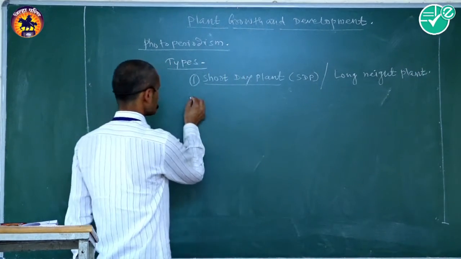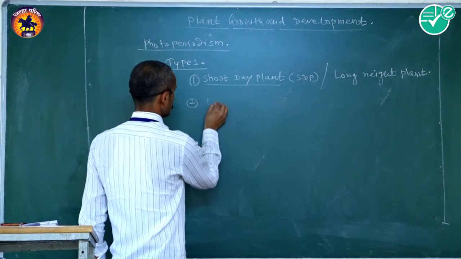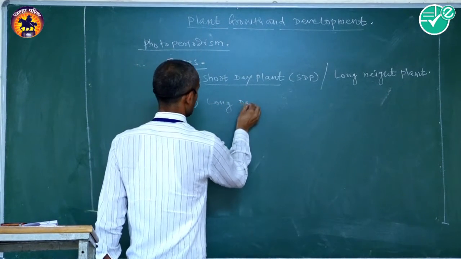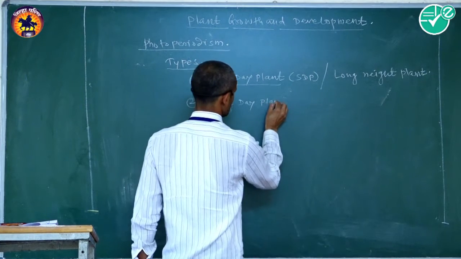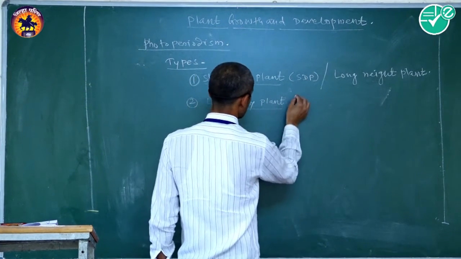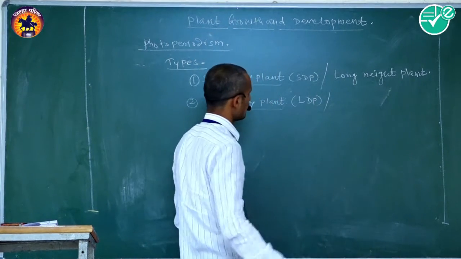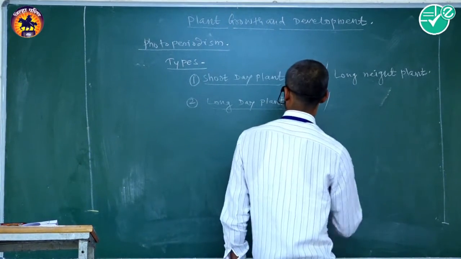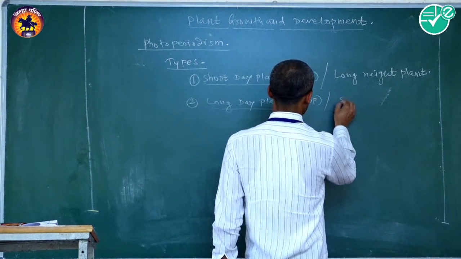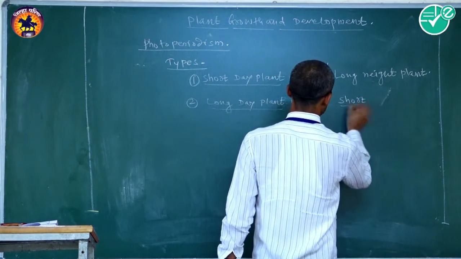Second one is long day plant, shortly called LDP, and it is also called short night plants.